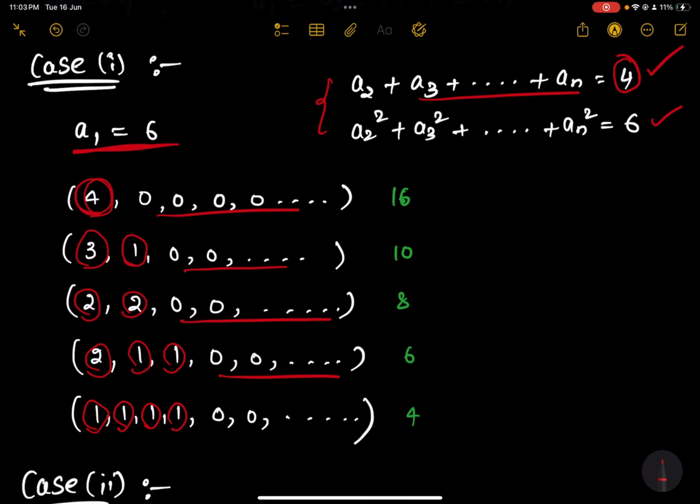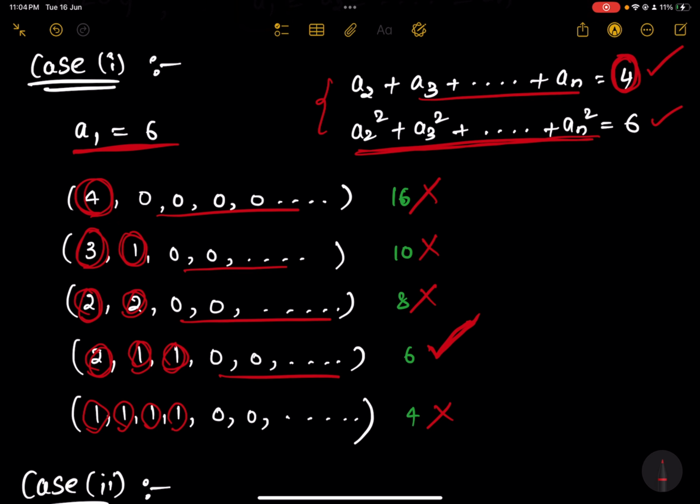If you can check, 4 is 4, 3 plus 1 is 4, 2 plus 2 is 4, 2 plus 1 plus 1 is 4, 1 plus 1 plus 1 plus 1 is 4. Now, you have one more condition. The sum of squares should also be 6. So if you check here, the sum of squares is 16. So this is not a valid case. This is not a valid case. This is not a valid case. This is a valid case. And this is not a valid case.